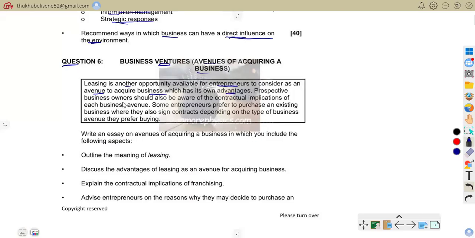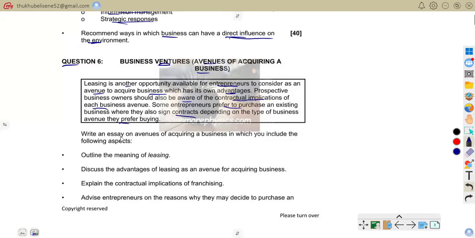So prospective business owners should also be aware of the contractual implications of each business avenue. Some entrepreneurs prefer to purchase an existing business where they also sign contracts depending on the type of avenue they prefer buying.